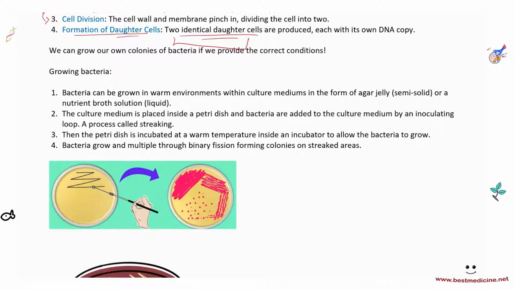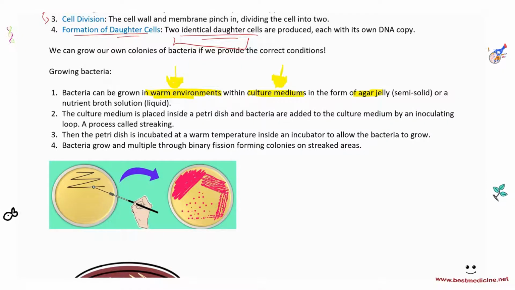The bacteria can be grown in warm environments. You need warm temperature. Very cold temperature will not support the division of bacteria, which is why we have freezers and fridges, which help preserve our food from bacteria. So warm environments with culture mediums. Culture mediums are basically a form of agar jelly. They contain a nutrient-rich solution on which the bacteria can be cultured because they, of course, need nutrients for development.